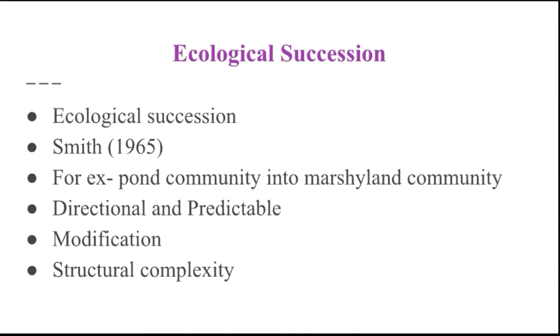Ecological succession is directional and predictable. The succession is caused due to the modification of the physical environment. Succession generally depends on the physical environment of the community or ecosystem.